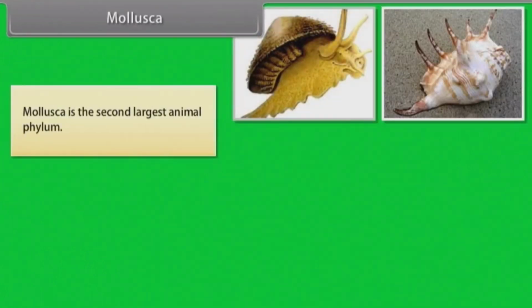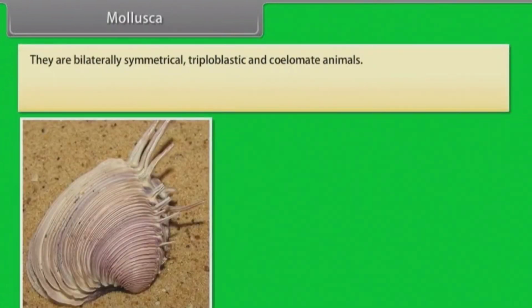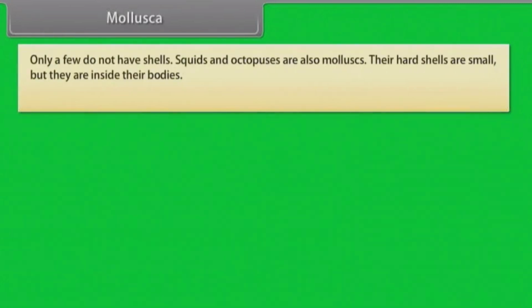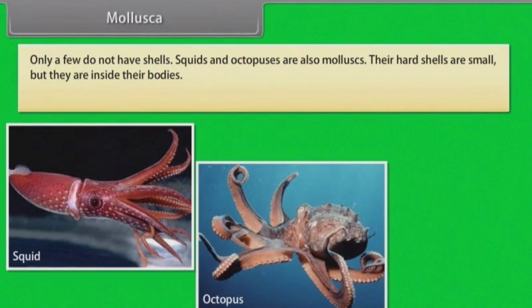Mollusca is the second largest animal phylum. Mollusks are terrestrial or aquatic, marine or freshwater, having an organ system level of organization. They are bilaterally symmetrical, triploblastic, and coelomate animals. Body is covered by a calcareous shell and is unsegmented with a distinct head, muscular foot, and visceral hump. A clam has 2 shells joined together by a hinge. Only a few do not have shells. Squids and octopuses are also mollusks. Their hard shells are small, but they are inside their bodies. Example: octopus and sea slug.